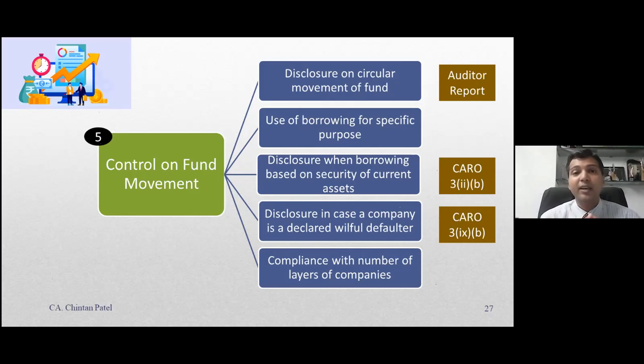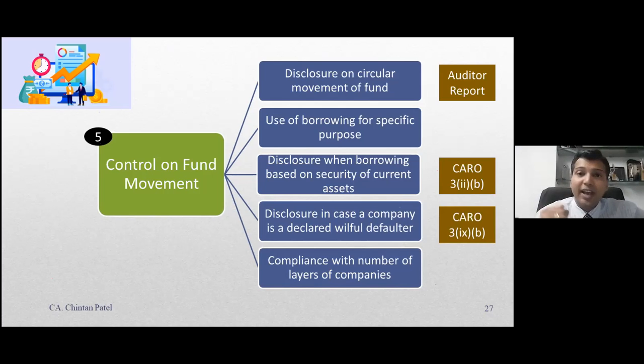That is the reason why they have introduced this very, very important disclosure on circular movement of funds. Second very important thing is on use of borrowing. Borrowing किसके लिए use हुआ है? The purpose for which borrowing is given has been used. Third thing is the disclosure when borrowing is based on security of assets. आपने working capital borrowing लिया है और working capital borrowing के लिए you have given security of the receivables and stock.